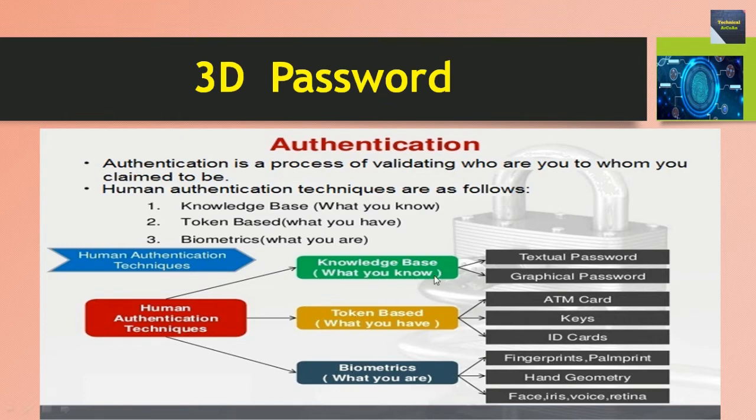So knowledge based has two parts also. One is your textual password or graphical password, right? For token based, it has three different types. One is your ATM card, like keys, like ID cards, and biometric also has three, like fingerprints or palm print, hand geometry, face, iris, voice, retina, etc. Right?